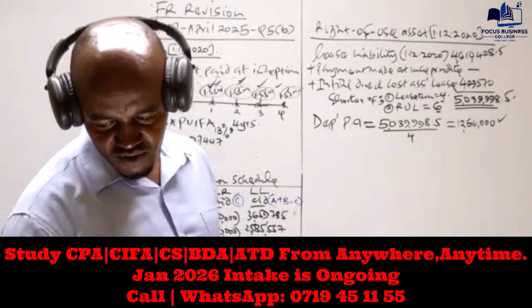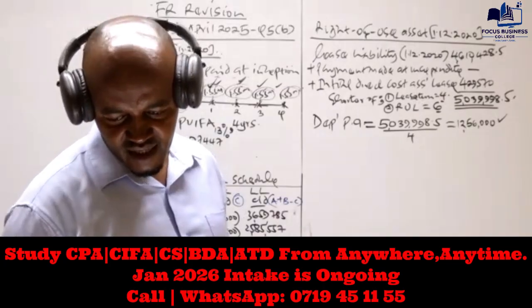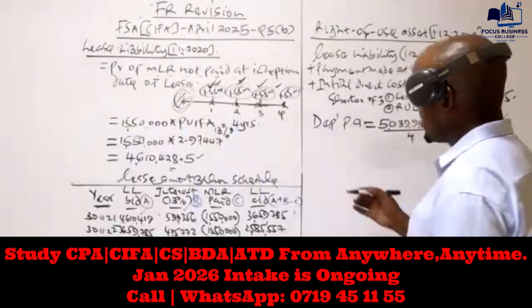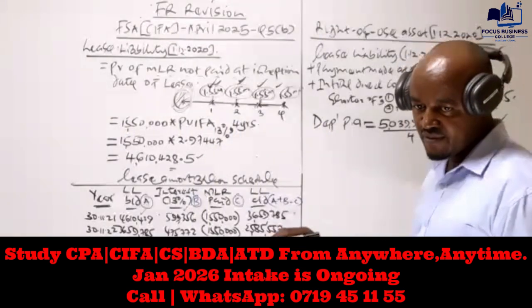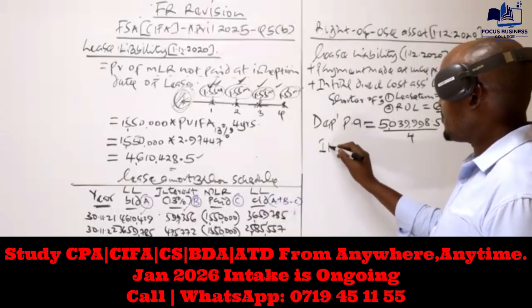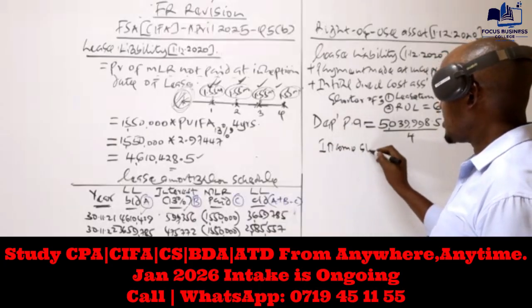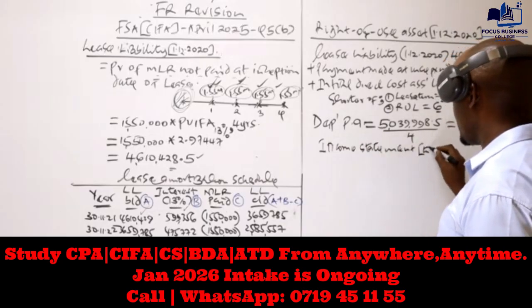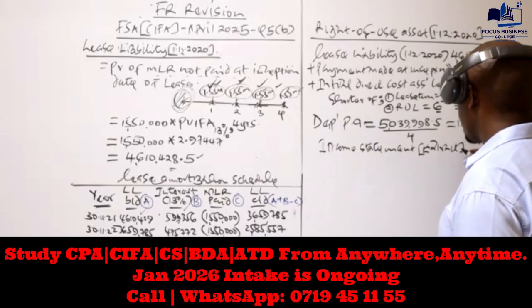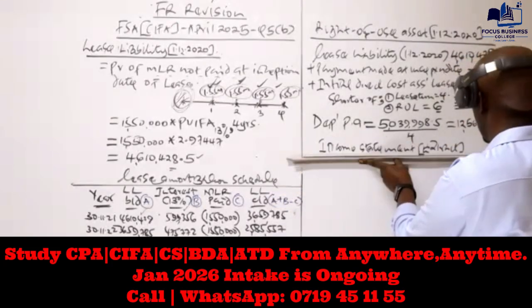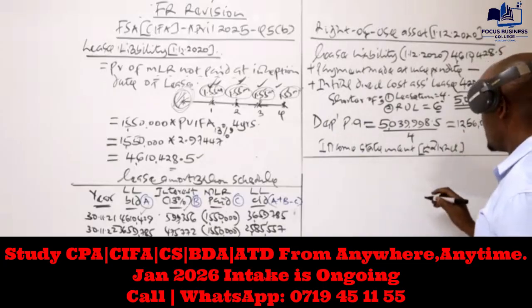But if you check what the question is requiring, we are required to analyze the accounting treatment of this in the financial statements. In such a case, what you need to do is prepare financial statement extracts. You prepare the income statement extract and show what was supposed to be recognized in relation to this right of use asset.